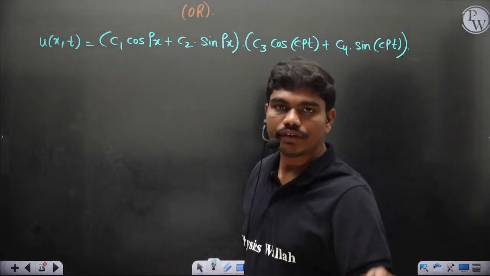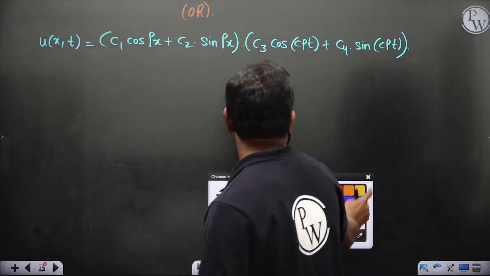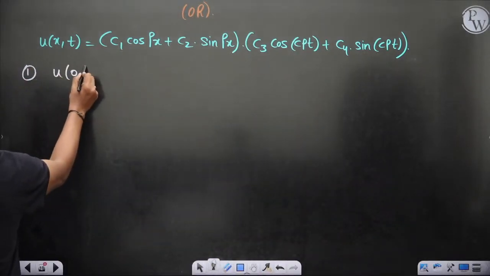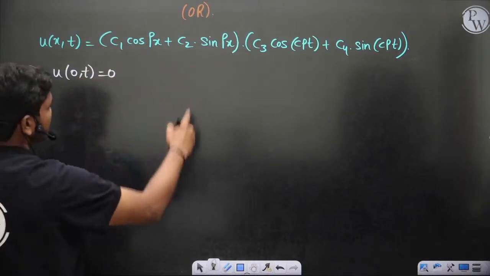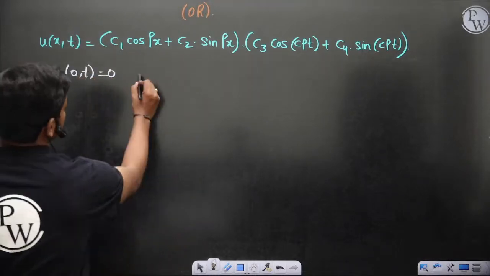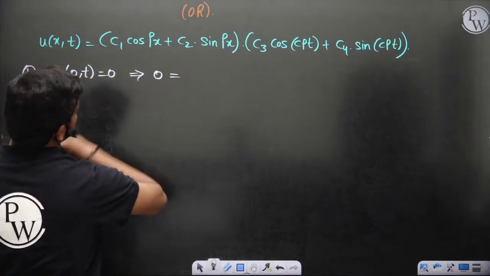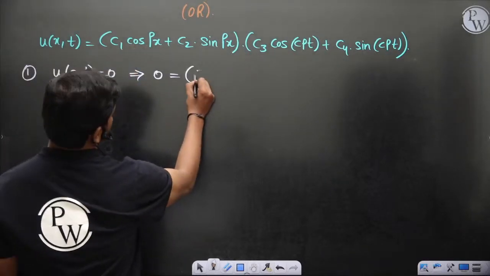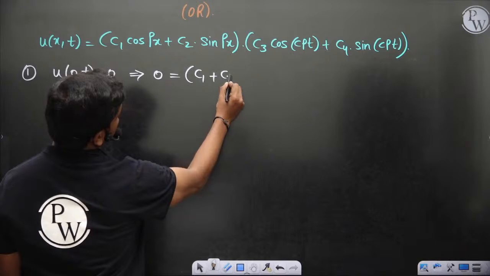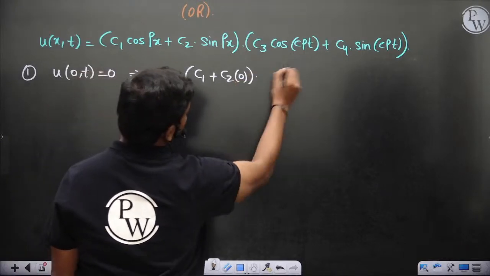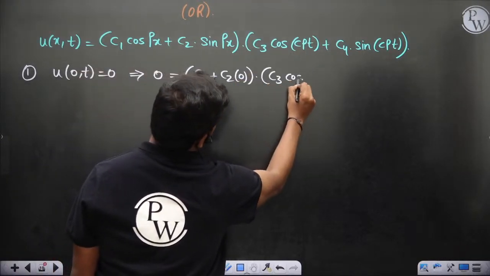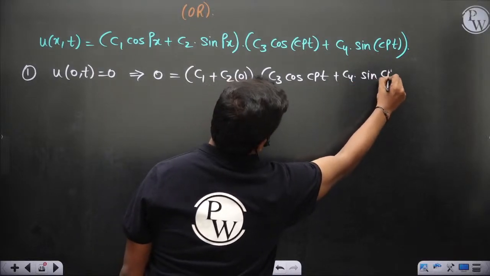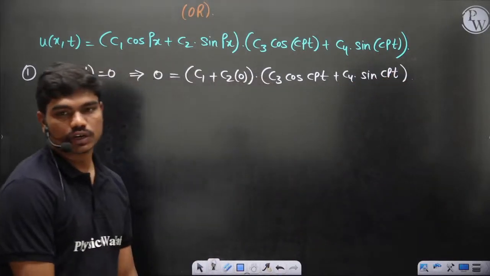Now if you apply your boundary conditions, like the first boundary condition, u of 0 comma t is equal to 0, which means if you put x equal to 0, you should get a 0. So 0 is equal to, if you put x equal to 0, c1 cos 0 is 1, plus c2 into 0, times the complete function c3 cos cpt plus c4 sin cpt. So this is what you'd get.